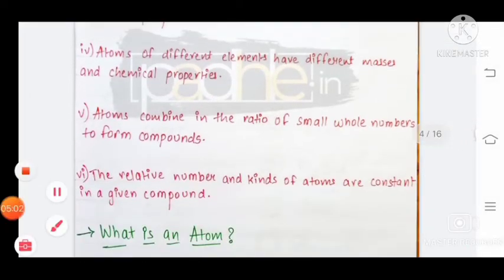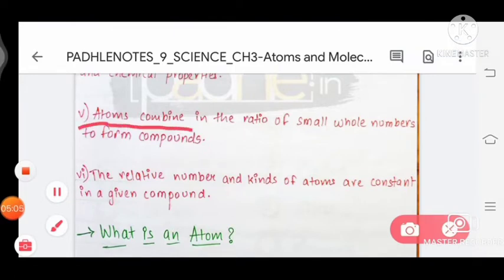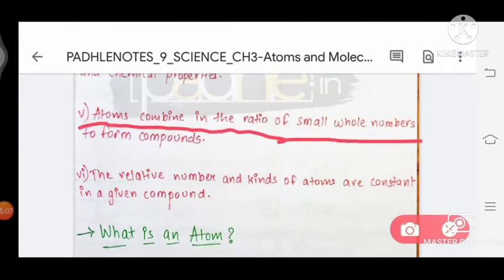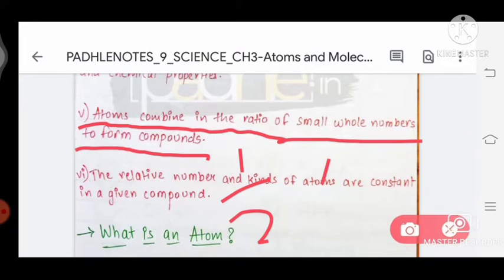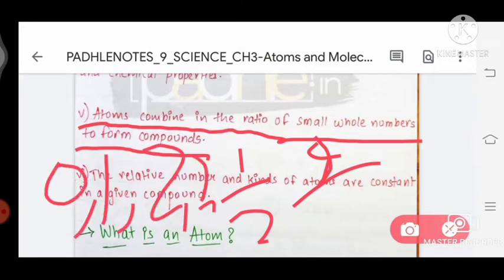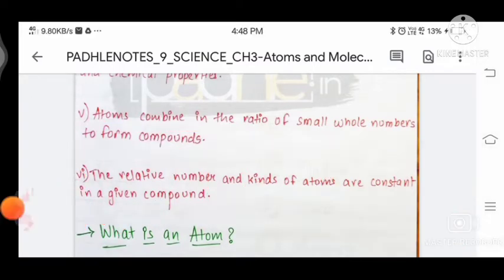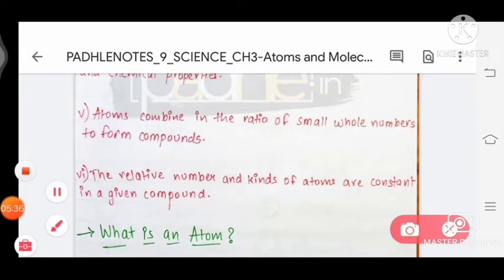Next, fifth postulate: atoms combine in the ratio of small whole numbers to form compounds. So the atoms are always combined in a ratio of whole numbers, not in fractions like 1/2 or 4/3. They only combine in whole numbers, which is 1, 2, 3 and so on, to form compounds. So it is always combined in a fixed ratio.